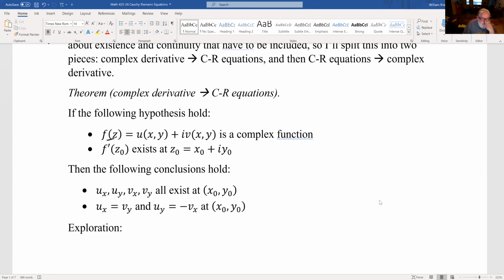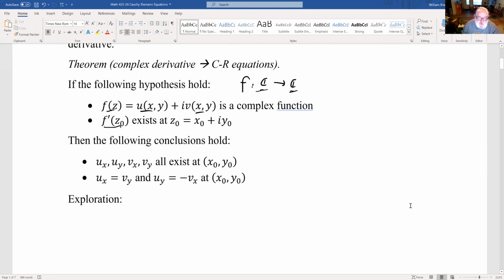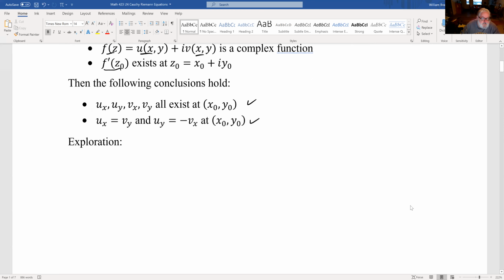If we have a complex function f equals u of x,y plus i v of x,y, where u is the real part and v is the imaginary part, and it's a complex function, meaning its domain is somewhere in the complex numbers and it maps complex numbers to complex numbers. And we're assuming that there is a derivative at a particular point, z0 equal to x0 plus i y0. Then all the partial derivatives should exist, and in fact, u_x equals v_y and u_y equals minus v_x. These are our Cauchy-Riemann